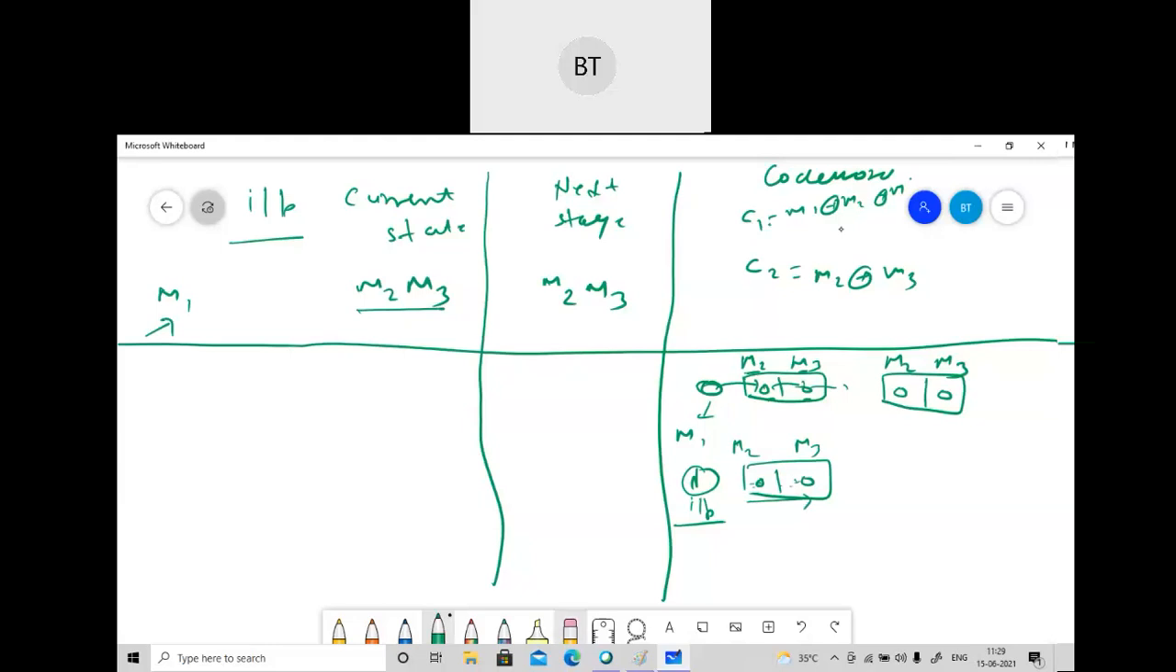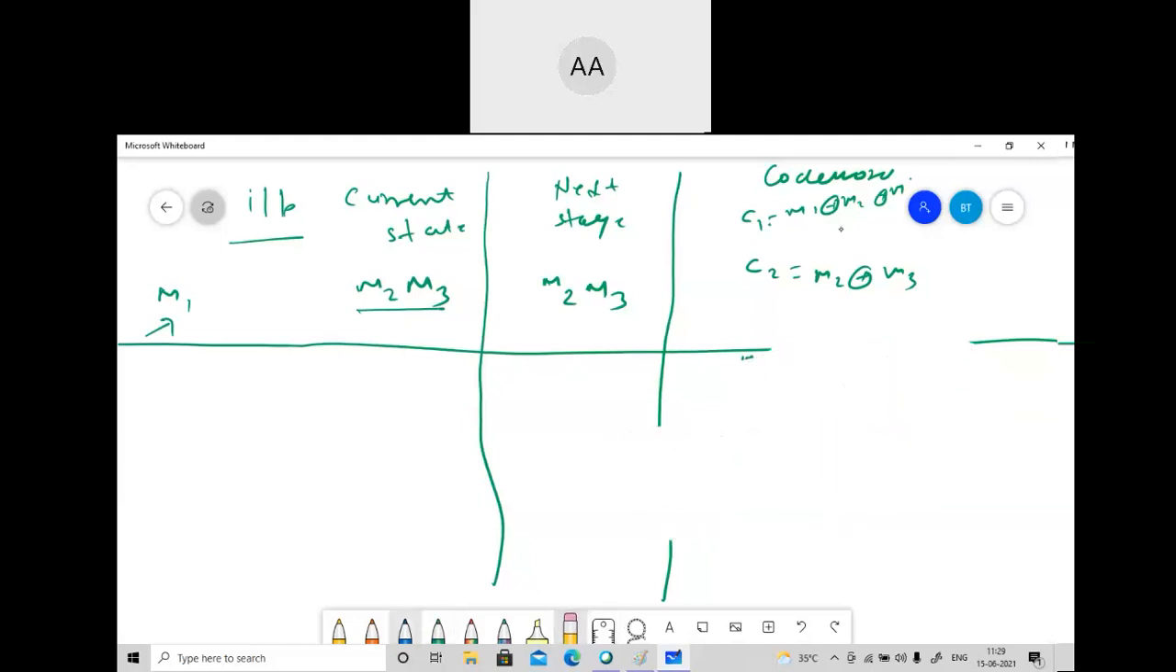Sir, in the second example, you have written that 1 0 0. In it, M3 will go outside and the next state will be M1 M2, no? नहीं नहीं, कौन सा सेकंड एग्जांपल ऐश्वर्या? Sir, you have written erase it.